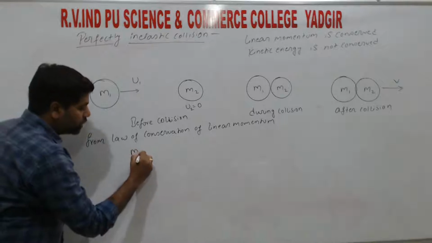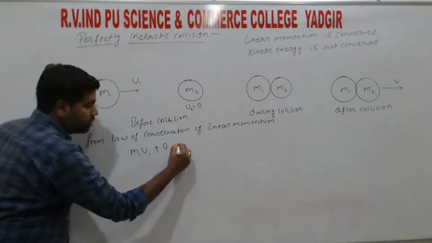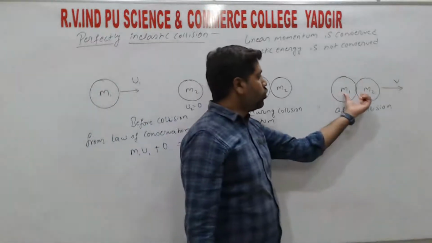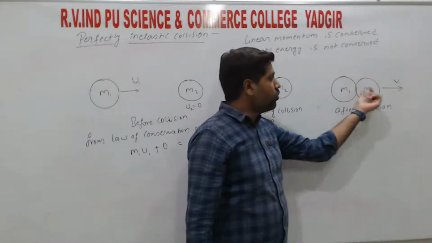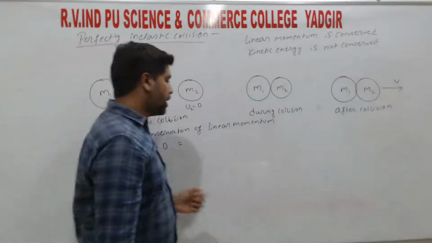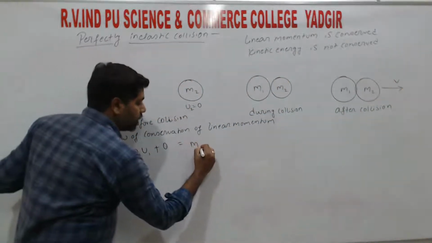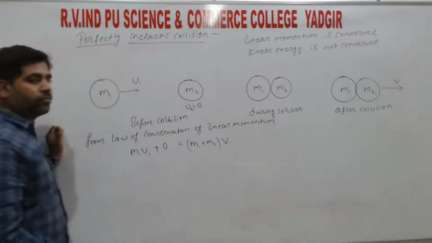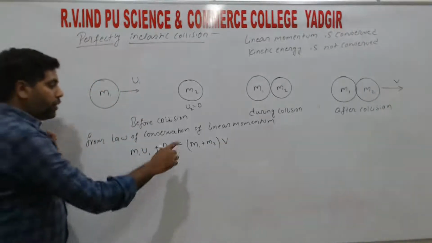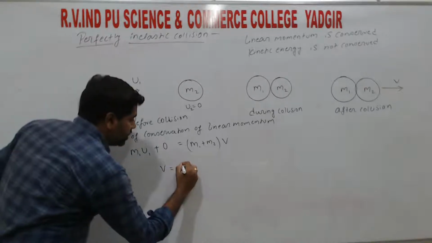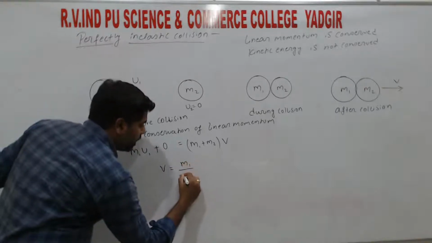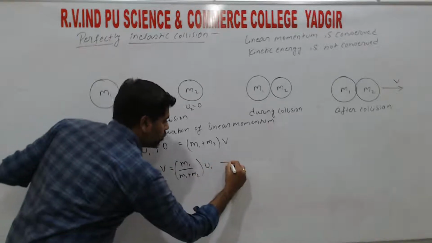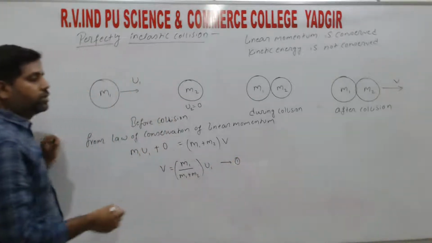So before collision m1 u1 plus 0 is equal to the momentum after collision, where these two particles act as a single object moving with velocity v. So we can write m1 plus m2 into v. From this we can write the relation v is equal to m1 divided by m1 plus m2 into u1, calling this the first equation, right?